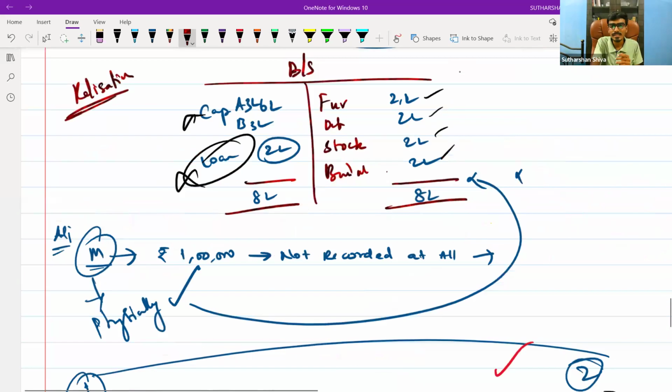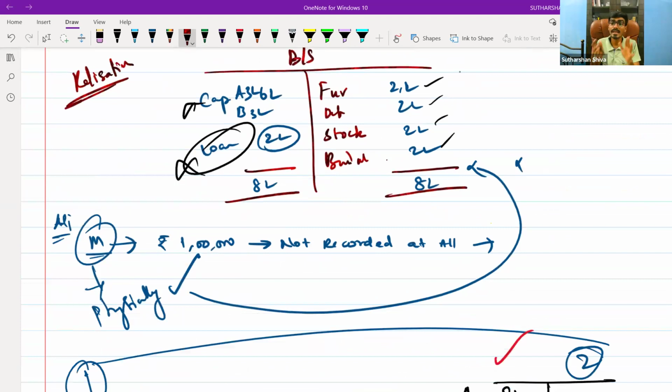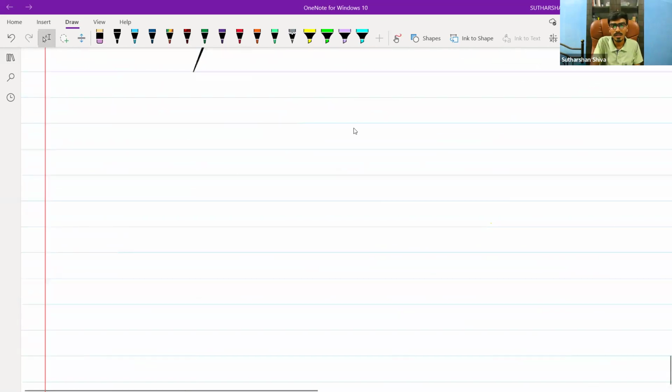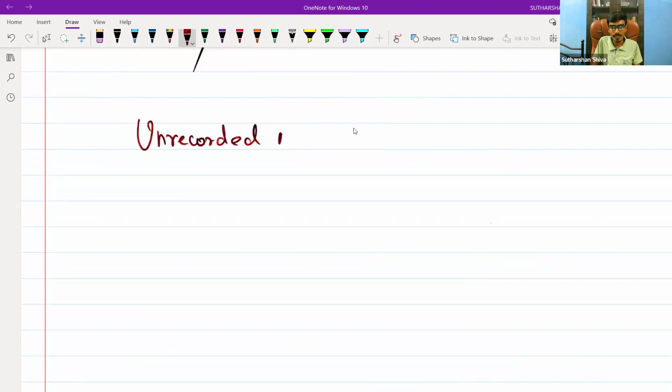Suppose there is any unrecorded asset or any unrecorded liability, there is a two-way approach. We will follow the second approach, that is, directly transfer the values to the realization account. Any unrecorded asset should be transferred to the credit side.